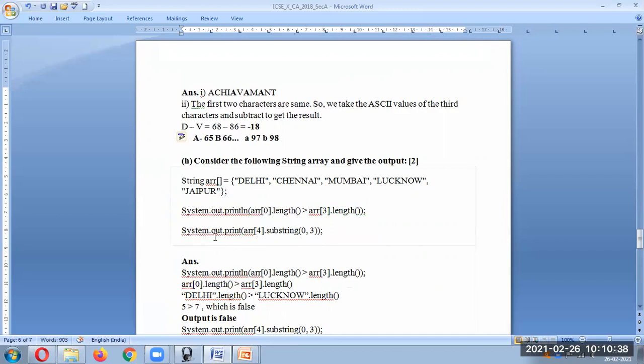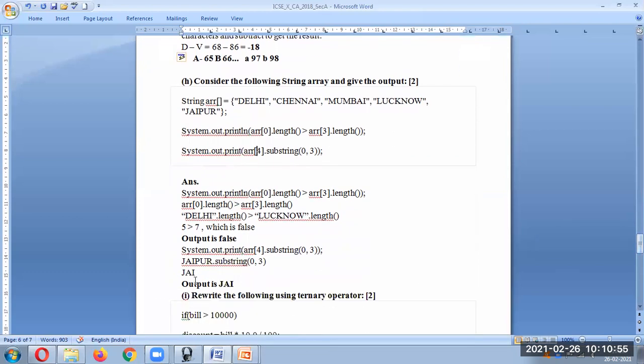Next question is System.out.print arr of 4. Arr of 4 is going to be what? This is 0, this is 1, this is 2, this is 3, and this is 4. So Jaipur. We have to take Jaipur, starting from 0 and taking 3 characters. So it will be JAI. Because Jaipur is there, we have to take only the first 3 characters. It will start from 0. So this is the output. In the first case, the output is false, and in the second case, the output is Jai.